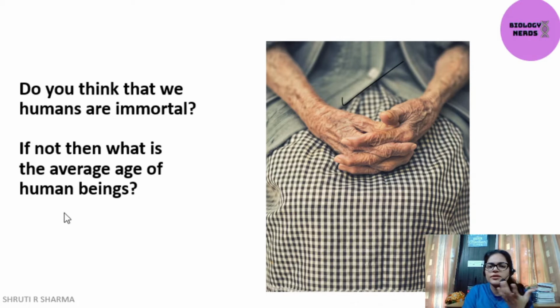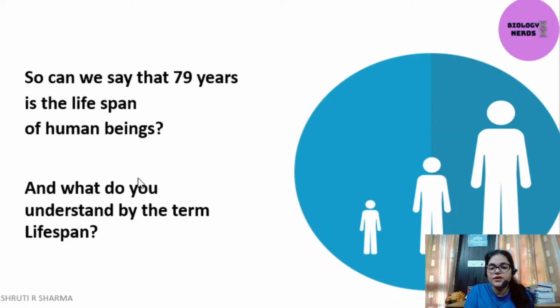Then if we are not immortal, what do you think is the average age of human beings? Well, let's find out. As we know that humans are not immortal, and as the studies have shown, 79 years is the lifespan of human beings. Listen again, 79 years is the lifespan of human beings.